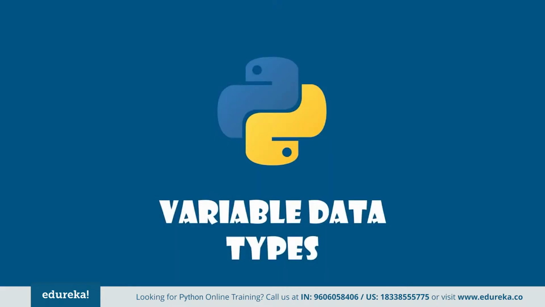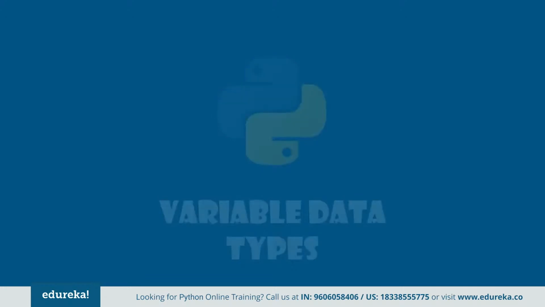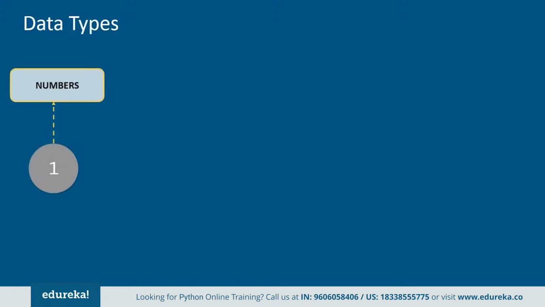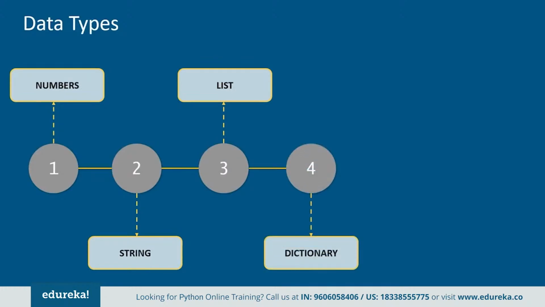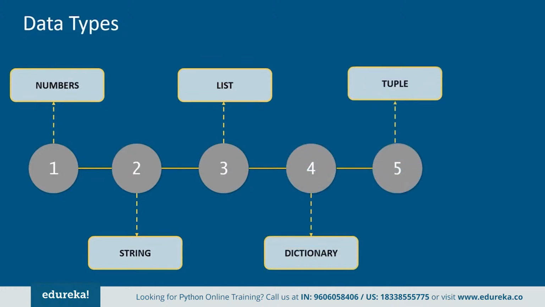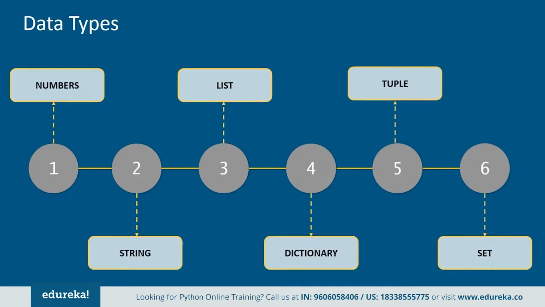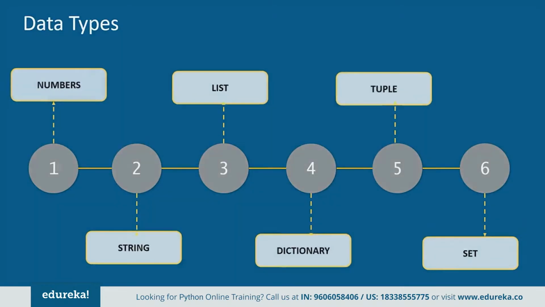Now let's quickly move on to the various variable data types that we have in Python. Depending upon the properties they possess, there are mainly 6 data types in Python. First one is the numbers or numerical data type. The next one is the string. Then we have a list. After that we have a dictionary followed by a tuple, and in the last we have a set. There is one more variable data type, that is range. We will talk about that in the end because it is mainly used when we are iterating through values or when we are using the for loop. So let's try to understand all these in detail.